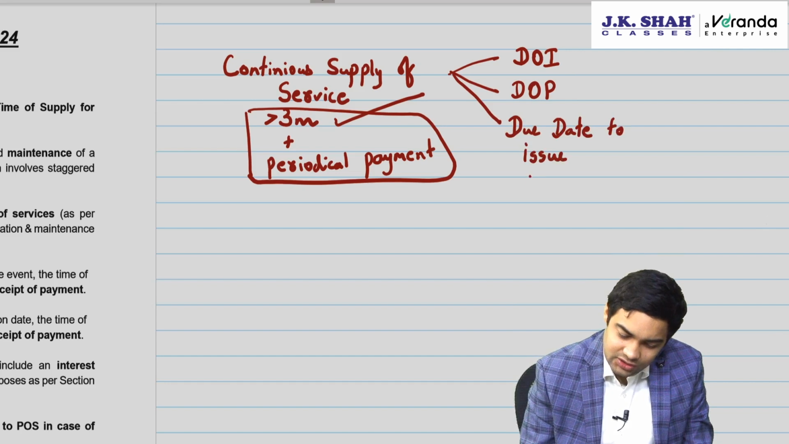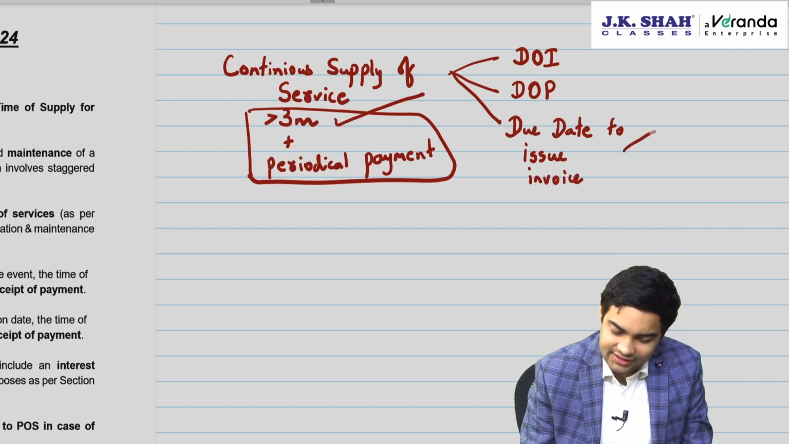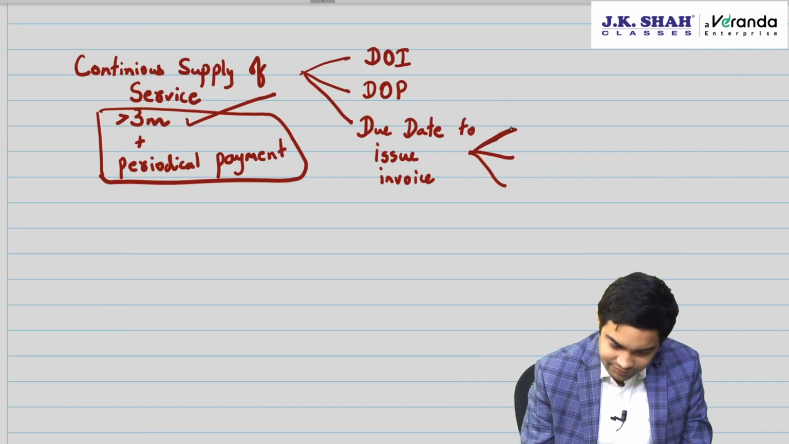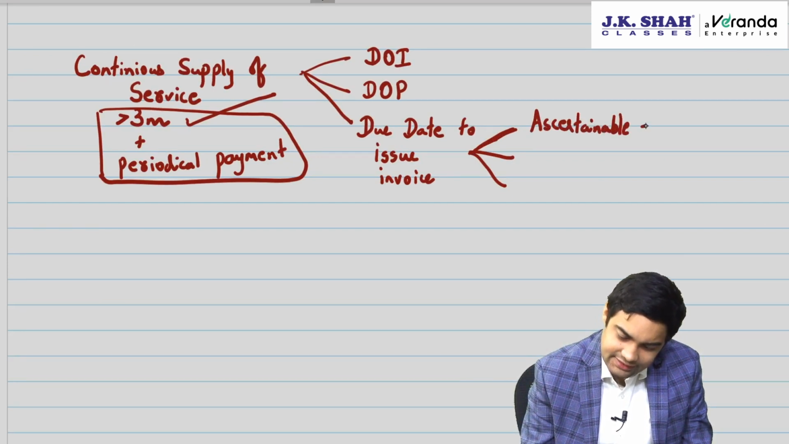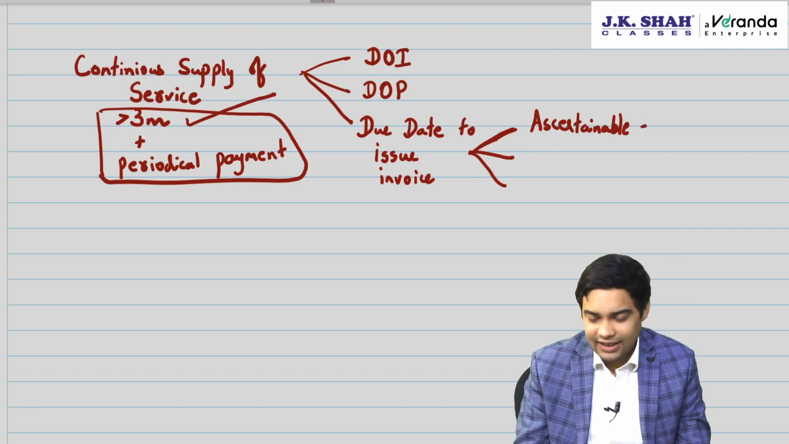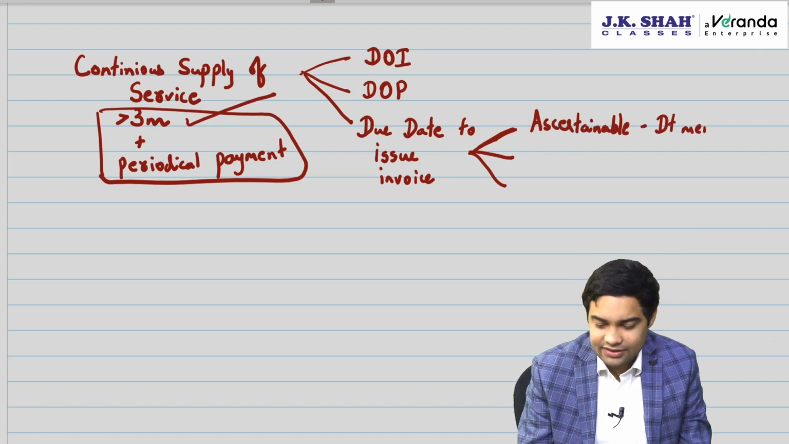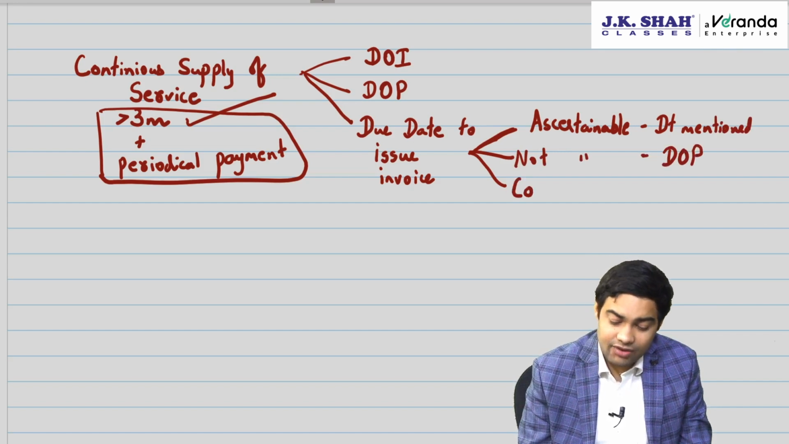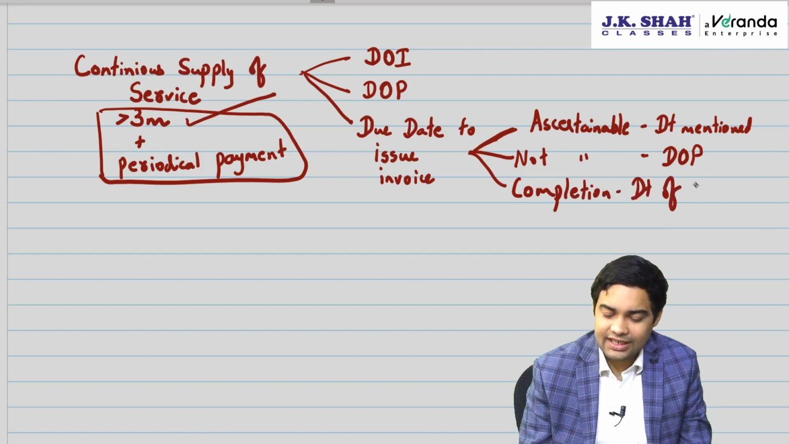Now this due date to issue invoice depends on three factors. First, if the payment date is ascertainable from the contract. Now if the contract clearly says when the payment is to be made, then date mentioned in the contract. If the payment is not ascertainable from the contract, then date of receipt of payment. If it is based on completion, then date of completion of each event specified in the contract.